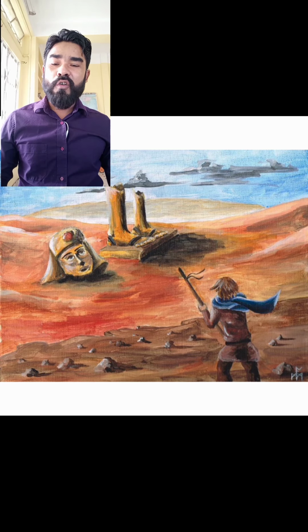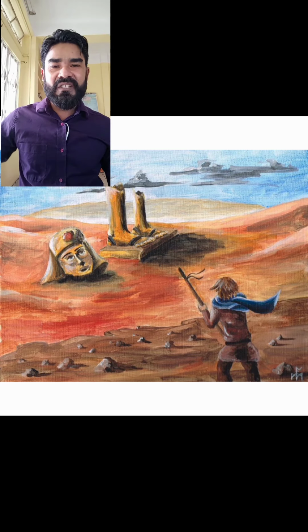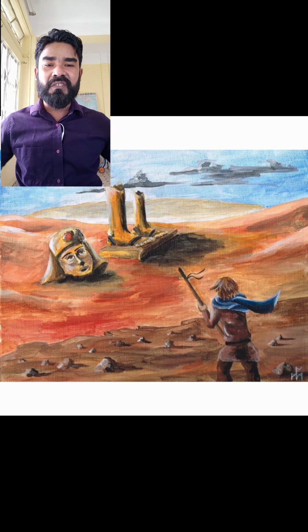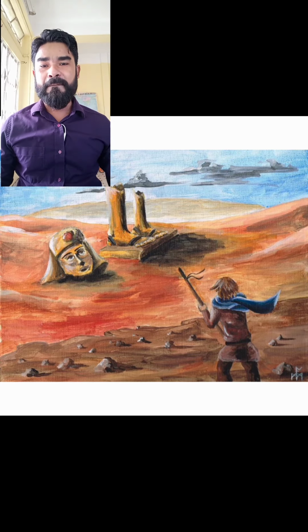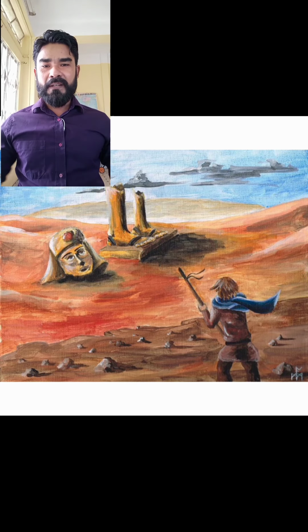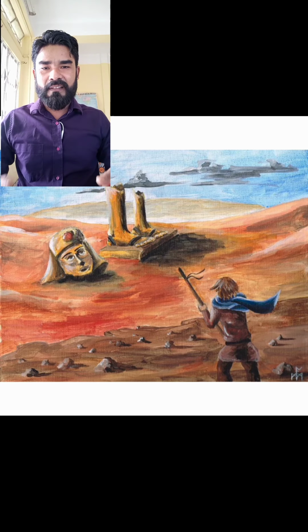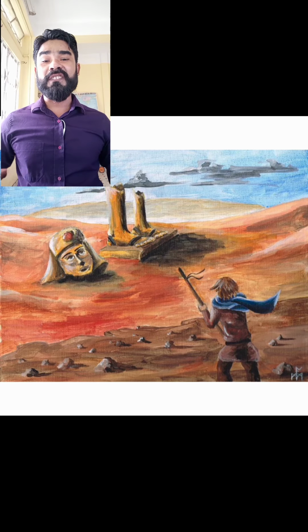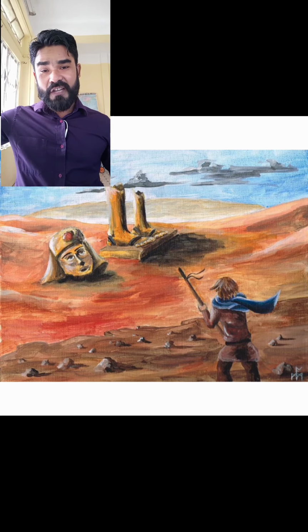The king Ozymandias ordered the sculptor to write in such a way, make his statue in such a way that people, generations after generations, will remember him for his greatness. But reality, so he forced the sculptor to write on the pedestal that my name is Ozymandias. देखो मुझे, मैं Ozymandias हूँ, king of kings, राजाओं का राजा.